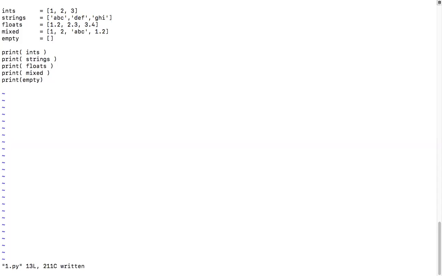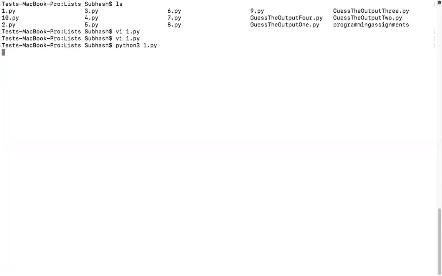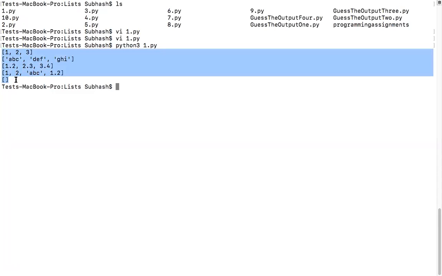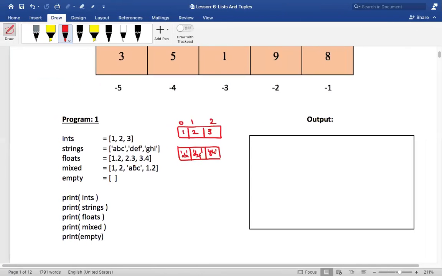Okay, so I think you've seen the program. Now I'm running this code, python 3 1.py. Is this clear? The output is straightforward, nothing much to explain in this output, correct? List of integers, list of strings, list of floats, a list of mixed values, and then you have an empty list. Is that clear? Just say clear in the chat box. Super cool. Now I'm going to the next one.